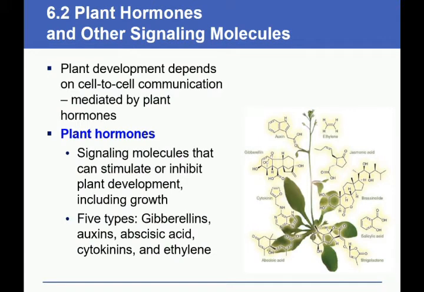Plant hormones and other signaling molecules. Plant development depends on cell-to-cell communication mediated by plant hormones. Plant hormones are the signaling molecules that can stimulate or inhibit plant development, including growth. There are 5 types: Gibberellins, Auxins, Abscisic Acid, Cytokinins, and Ethylene.